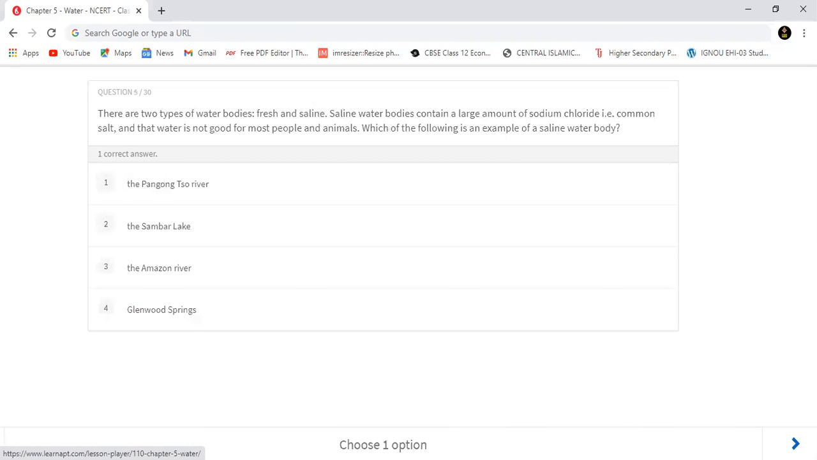Moving to question number 5. There are two types of water bodies, fresh and saline. Saline water bodies contain a large amount of sodium chloride, that is common salt. And that water is not good for most people and animals. So which of the following is an example of a saline water body? The Pangong Tso River, the Sambar Lake, the Amazon River, or Glenwood Springs? बताओ. Saline water body का example पूछा जा रहा है.